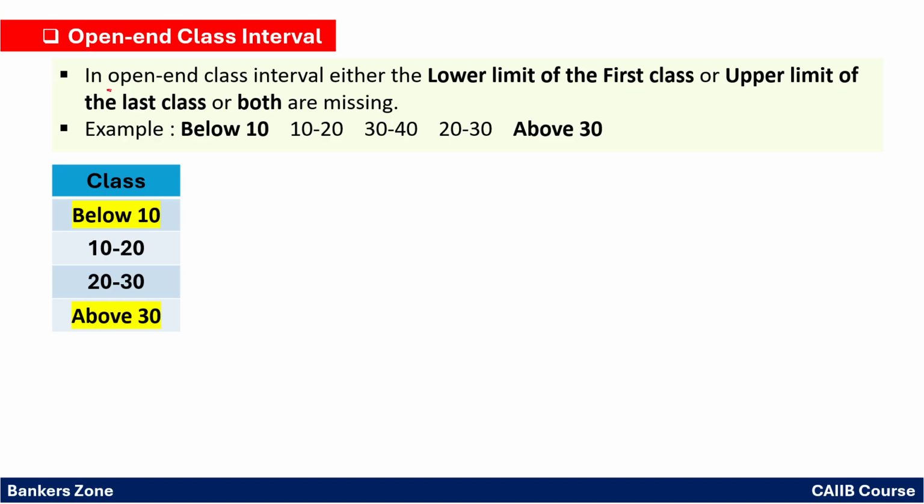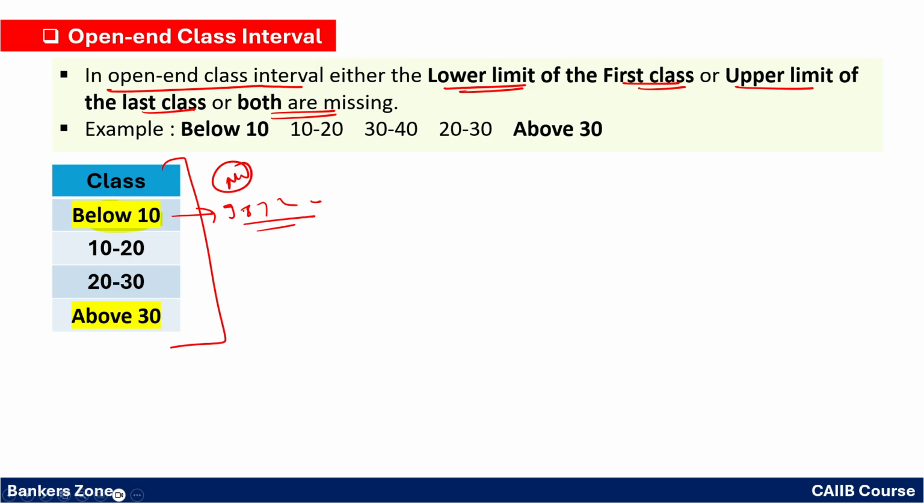Now see, what do you mean by an open end class interval? In an open end class interval, either the lower limit of the first class or the upper limit of the last class, or even both, are missing. For example, if the lower limit is below 10, it can be 9, 8, 7, 1, 2, 0. It can be anything below 10. There is no end, right? If there is a statement like above 30, it can be 31, 32, whatever it may be. That means there is no end.